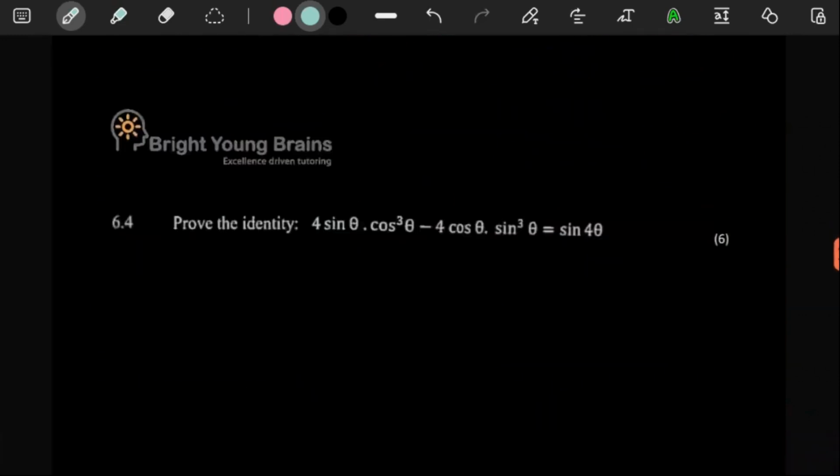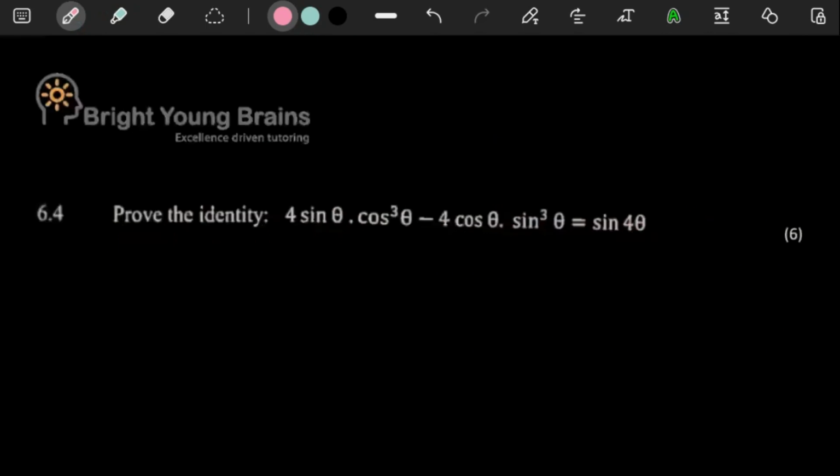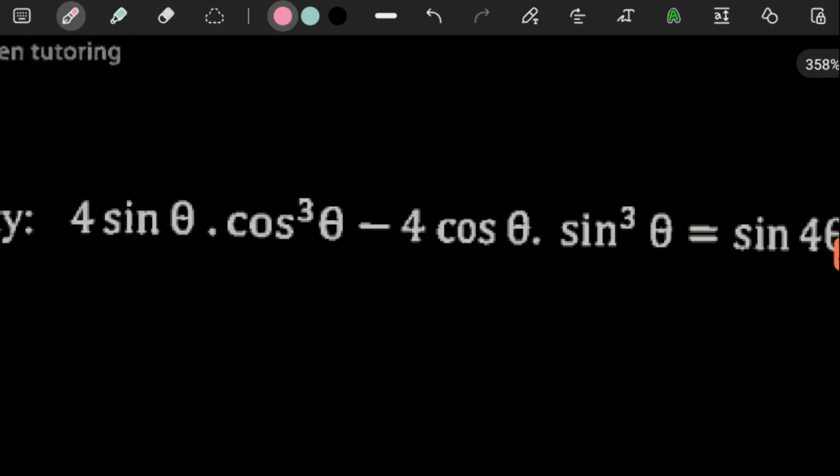The next one says for 6 marks, we need to prove this identity. So if you're going to prove this identity, it says here 4 sine theta cos theta minus 4 cos theta sine cubed theta equals sine 4 theta. Well, obviously, where there's smoke, there's definitely fire, because the 4 is repeating, and the theta, the cube there is repeating. So you don't want to take that for granted. So let's see here, the 3 there, and the 3 over there.